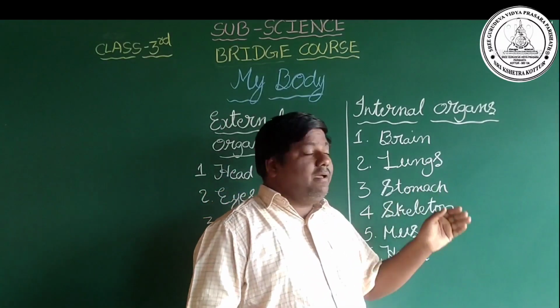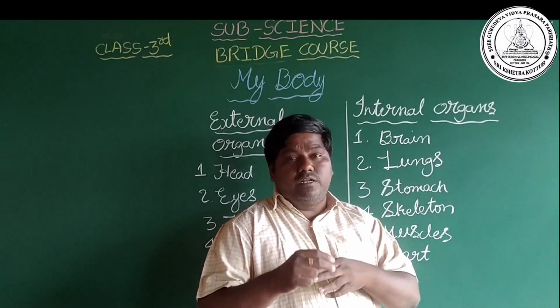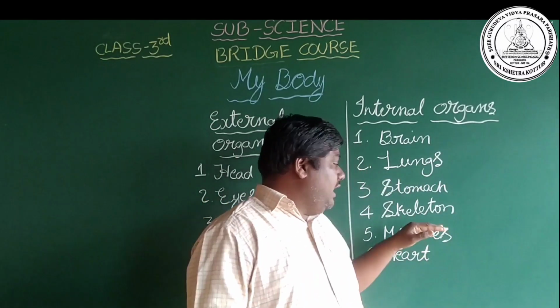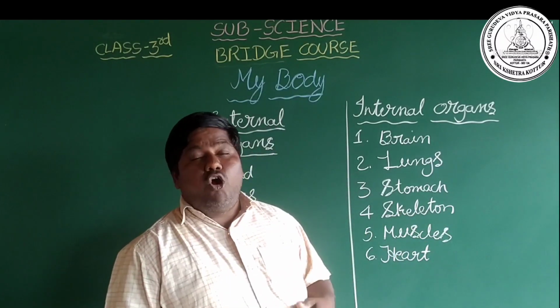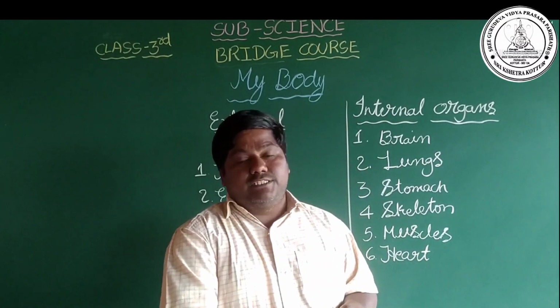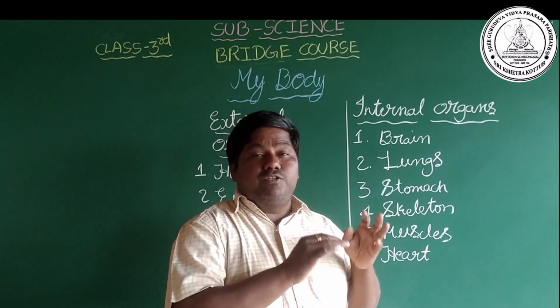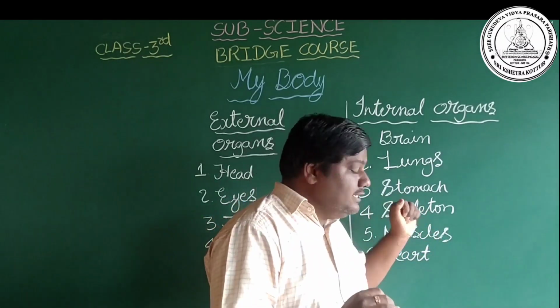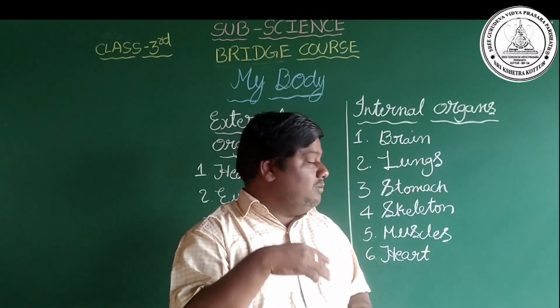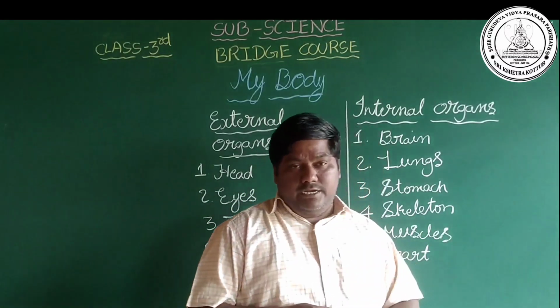Next, stomach. We are going to learn in detail about the stomach in the third standard. And skeleton also. How many bones are there in the skeletal system? Which parts are protected in the skeletal system? We are going to learn in the third standard.